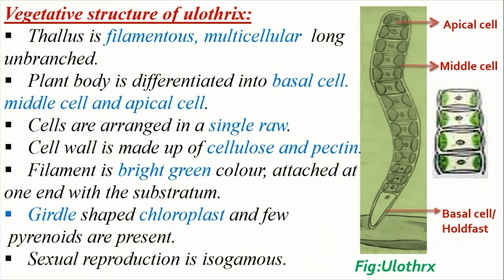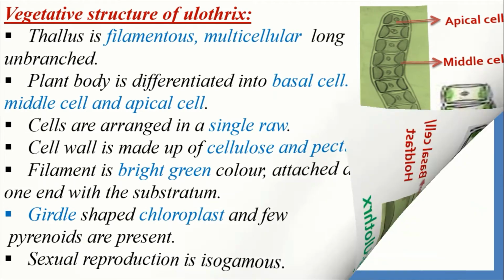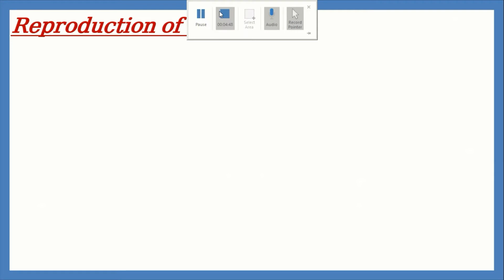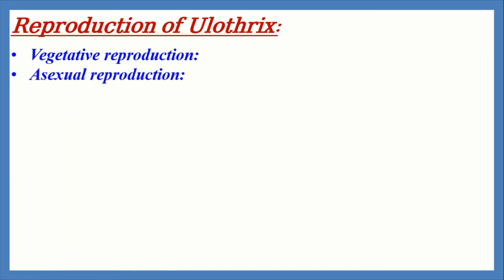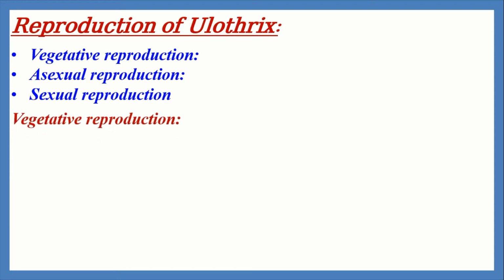Sexual reproduction is isogamous. Let's see the reproduction of Ulothrix. Ulothrix reproduces by vegetative reproduction, asexual reproduction and sexual reproduction methods. Vegetative reproduction takes place by chance but not by a regular method of multiplication.